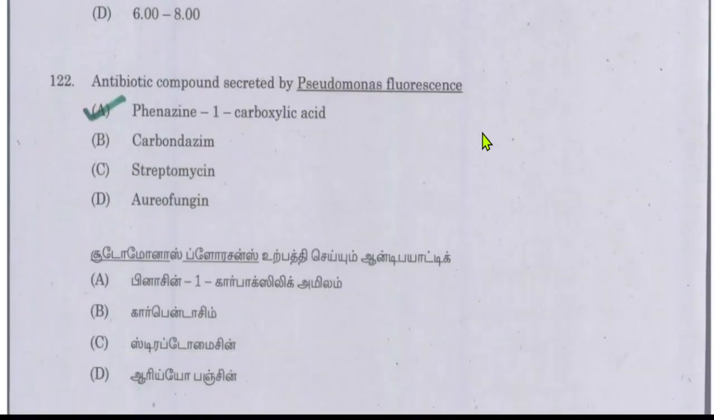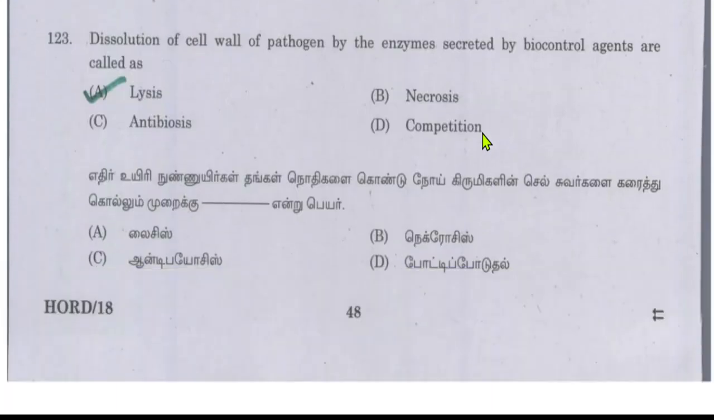The antibiotic compound secreted by Pseudomonas fluorescens is phenazine-1-carboxylic acid. Dissolution of the cell wall of a pathogen by enzymes secreted by biocontrol agents is called lysis.